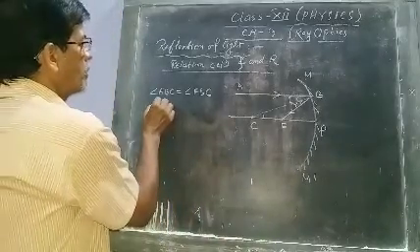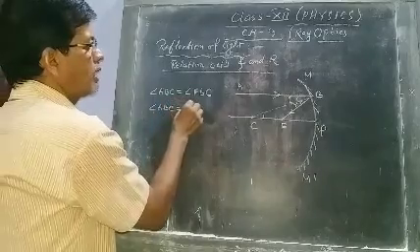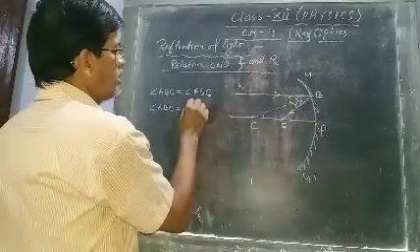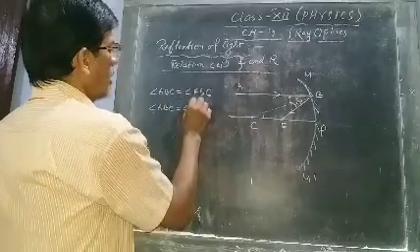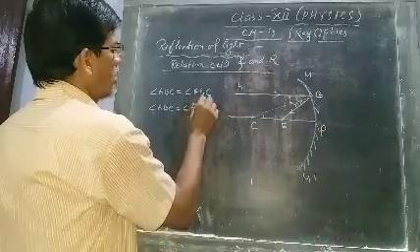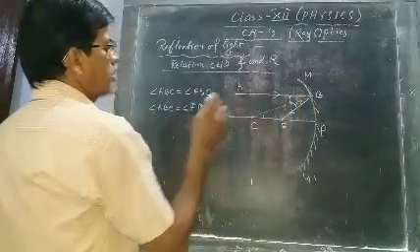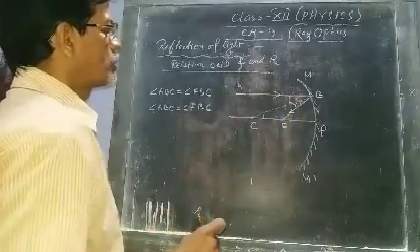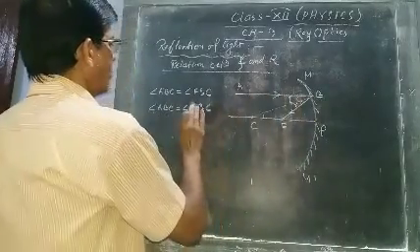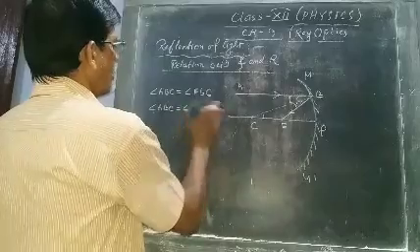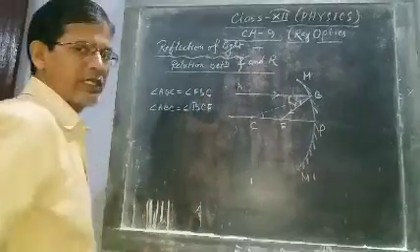Again, what we have got? Angle ABC equals angle BCF, alternate interior angles.